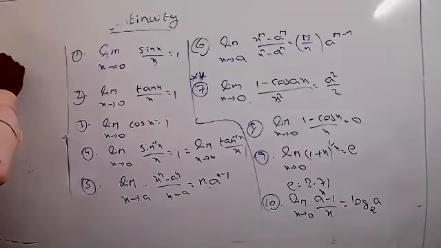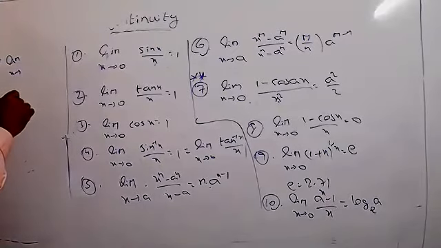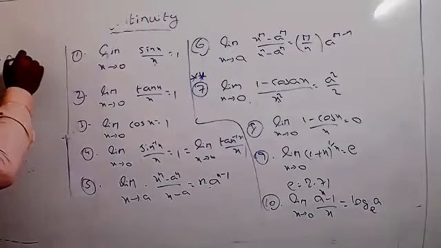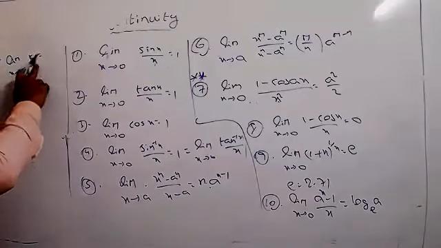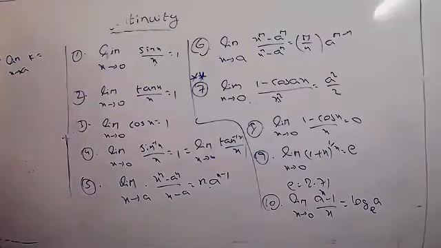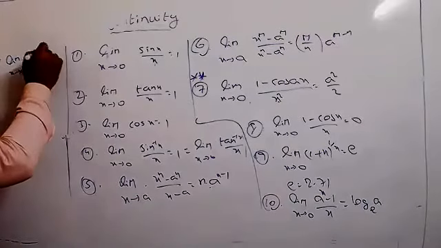11th one, suppose limit x tend to a of a constant value. Tell me anyone, whatever this value, limit x tend to a of a constant is always equal to the constant only.